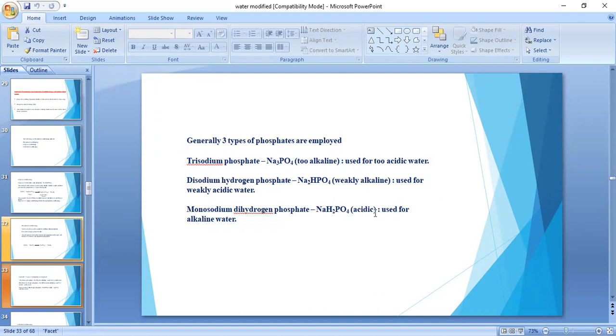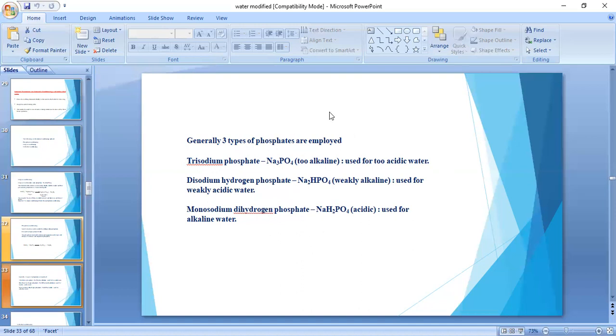And if the boiler feed water is slightly basic in nature, then we have to employ monosodium dihydrogen phosphate. So depending upon the nature of the boiler feed water, whether it is acidic, weakly acidic, or weakly basic, we have to choose among these three types of phosphate.